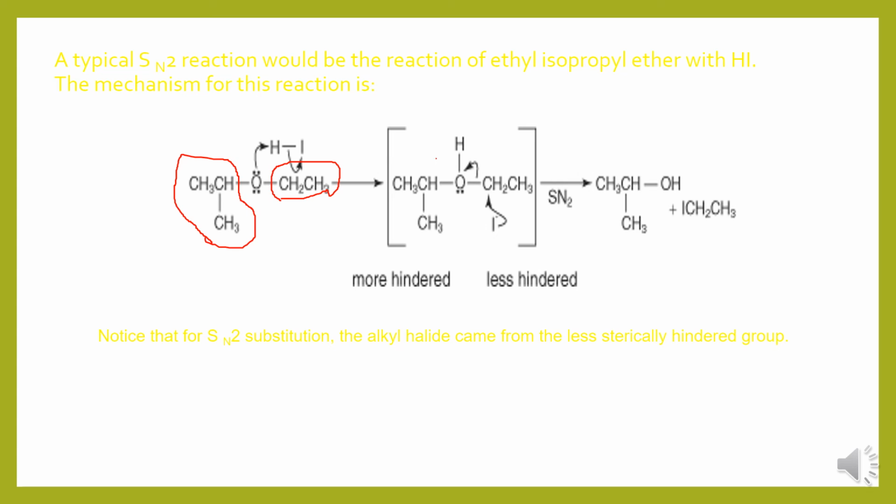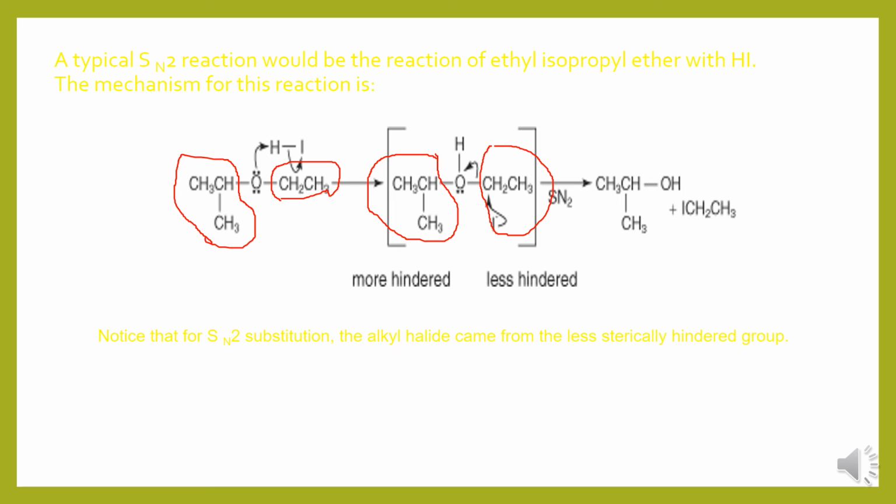This LHS side is more hindered, whereas the RHS side is less hindered because only one methyl group is attached to the CH2. Here, two methyl groups are attached to this carbon, so this is more hindered than that one. Therefore, the nucleophilic substitution by HI takes place on the less hindered side.